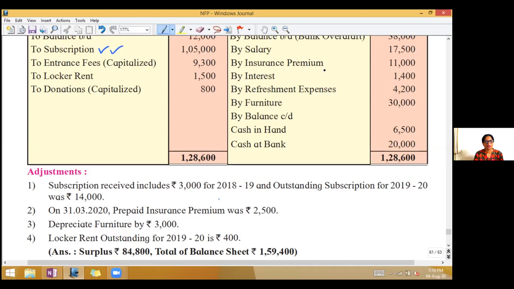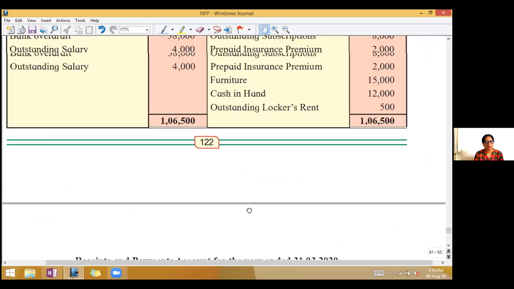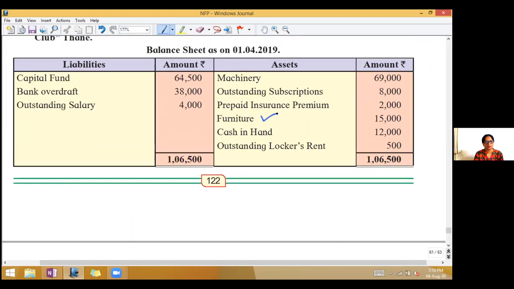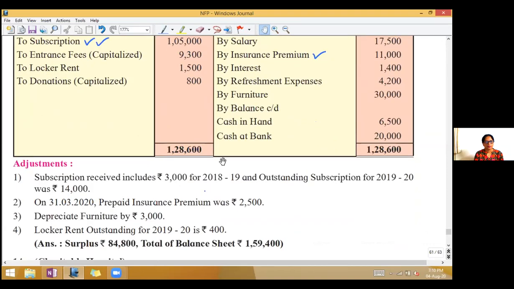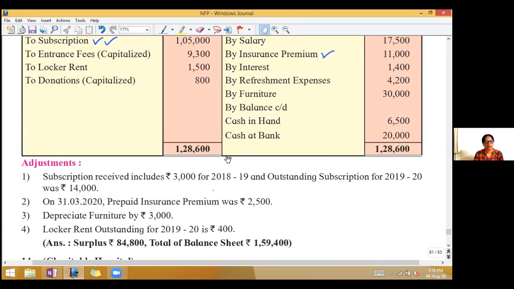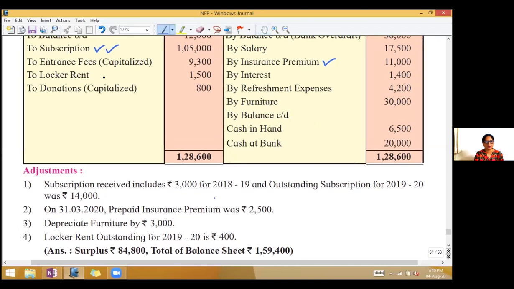So tick mark insurance premium. Depreciate furniture by 3,000. Mark furniture in the opening balance sheet. And the fourth adjustment is locker rent outstanding for 2019-20 is rupees 400.